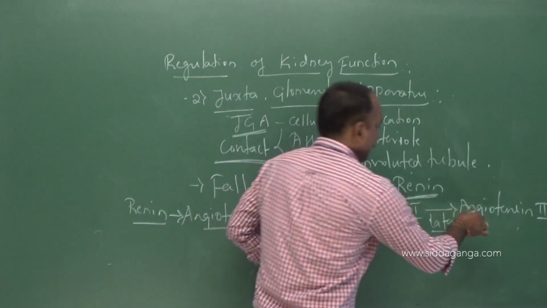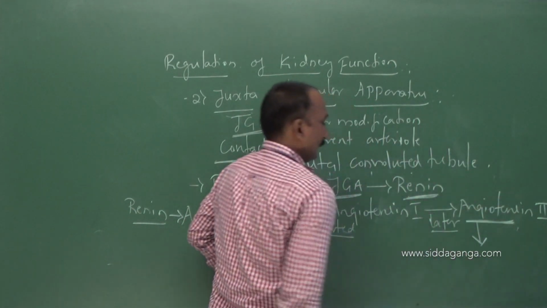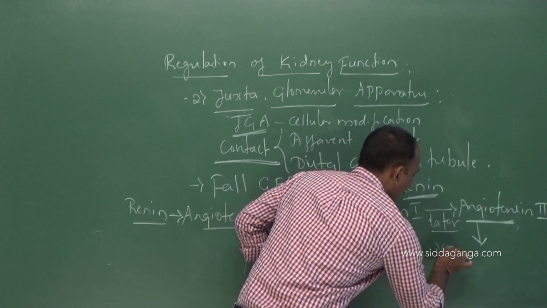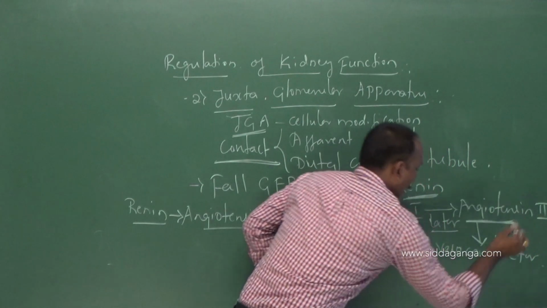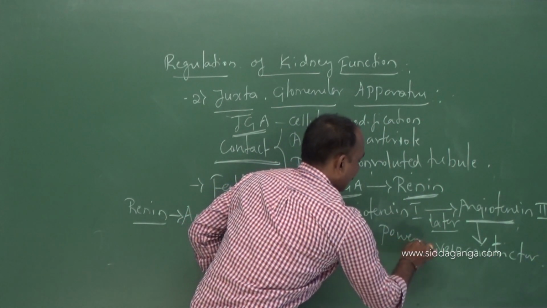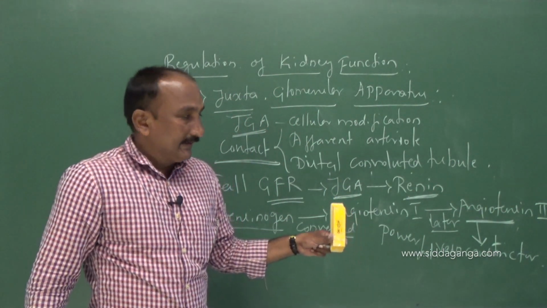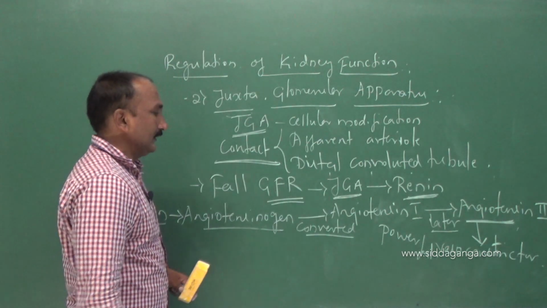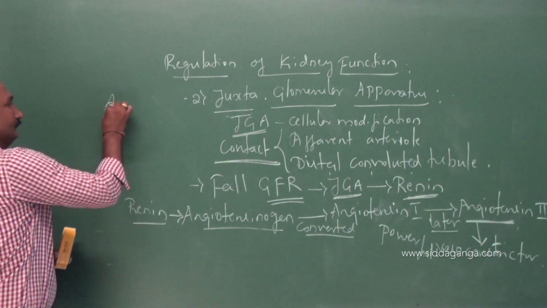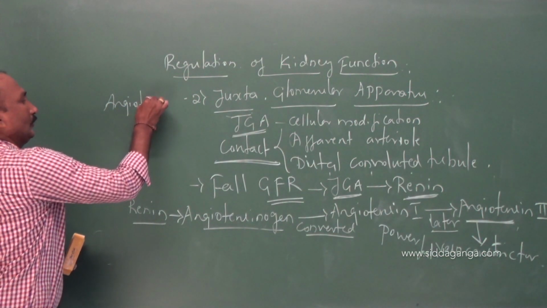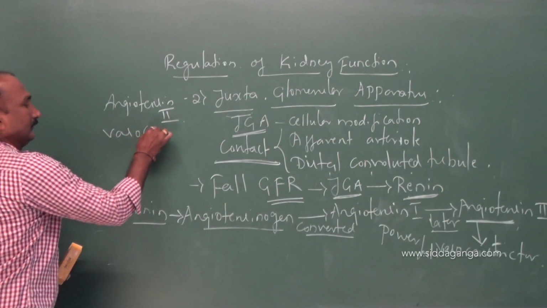Such angiotensin second is one of the powerful vasoconstrictors.